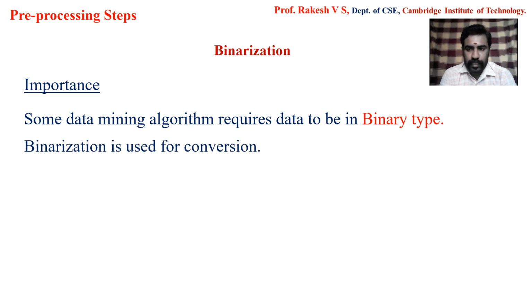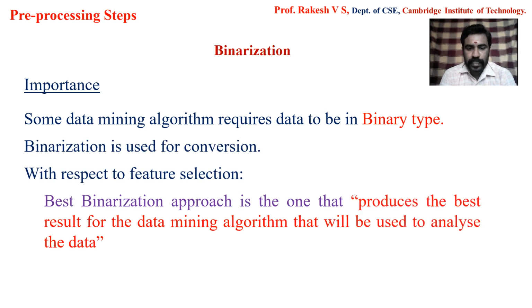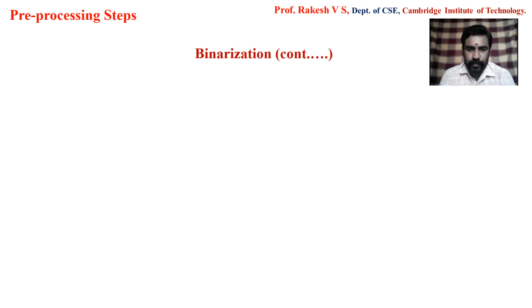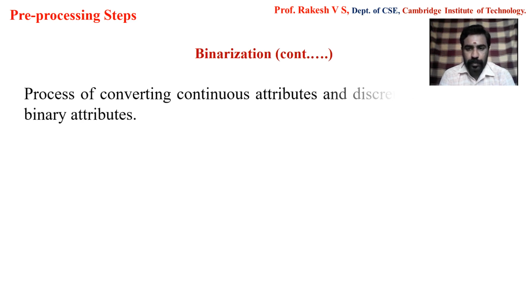Consider the process of feature subset selection. Here the best binarization approach will be the one that yields the best possible result for the algorithm that we have used in the analysis process. Now let us see the definition of what binarization is. Binarization is a process of conversion of a given attribute type into a binary attribute.